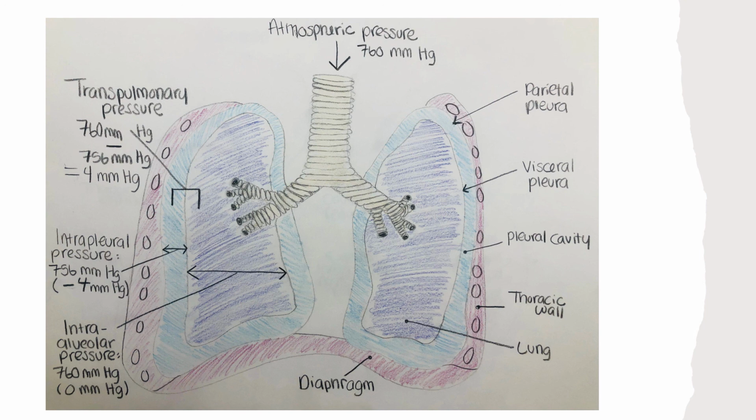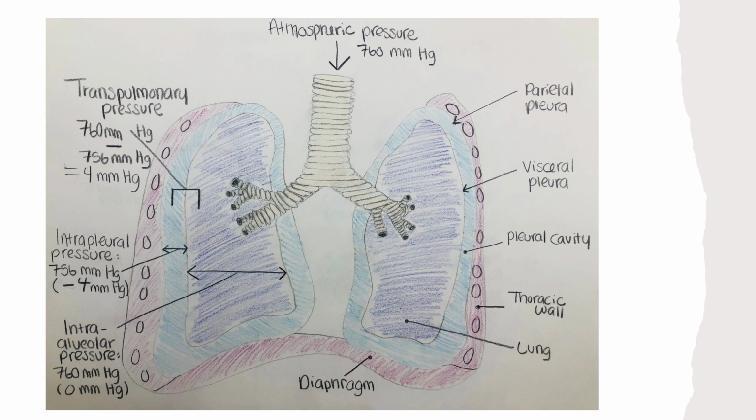Intrapleural pressure is the pressure of the air within the pleural cavity, between the visceral and parietal pleurae. Similar to intraalveolar pressure, intrapleural pressure also changes during the different phases of breathing.